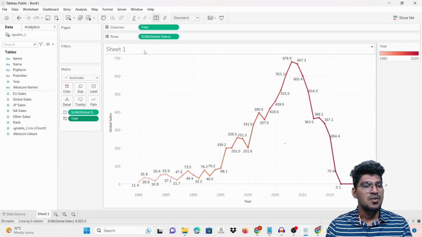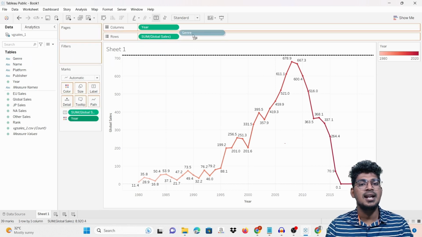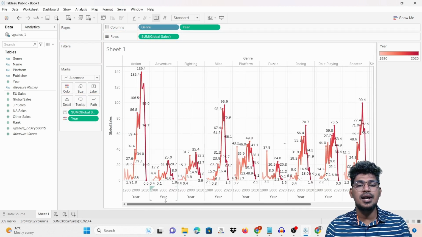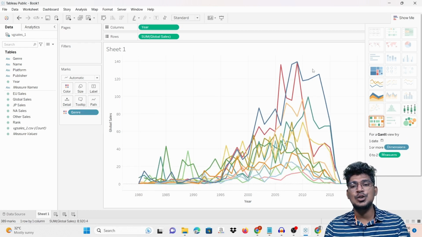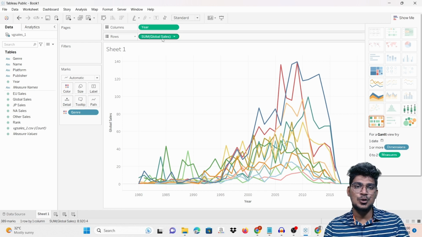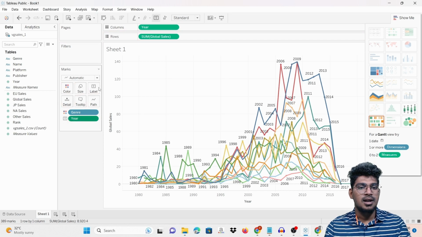After that, for example, what is the genre of the sale here? You can add it here, and based on the genre, it is going to be displayed like this, and you can see these particular things. This particular chart is going to be displayed like this. So for example, for the year, it is noted for the label. You can just drag and drop it here. Just a minute, we click Control and Windows button and also drop it here, and you can select the label, and it displays the different genre.